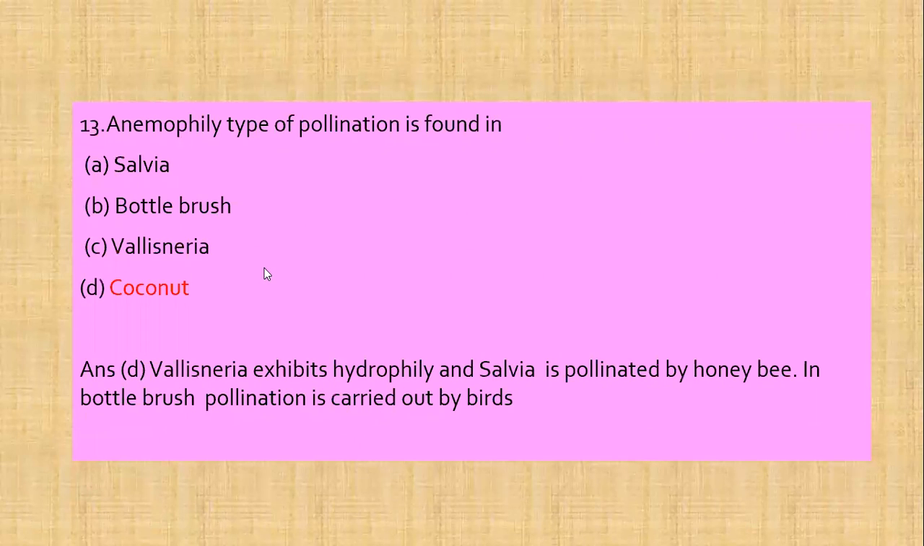Next question is, anemophily type of pollination is found in salvia, bottle brush, Vallisneria, and coconut. Now we know that Vallisneria exhibits hydrophily and salvia is pollinated by honeybees. In bottle brush, pollination is carried out only by birds. So the option left is coconut. So anemophily type of pollination is found only in coconut.